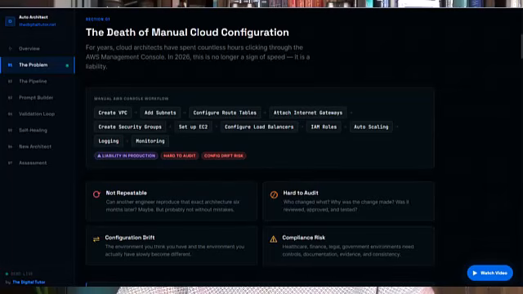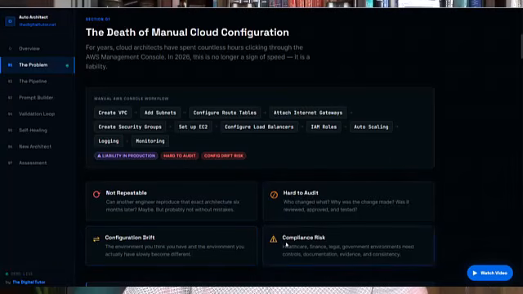For years, cloud architects and engineers have spent countless hours clicking through the AWS console. Create a VPC, add subnets, configure route tables, attach internet gateways, create security groups, set up EC2 or containers, configure load balancers, create IAM roles, set up auto scaling, add logging and monitoring. Now, this is fine when you're learning AWS. It's also fine for a quick demo. But for production infrastructure, manual console work creates serious problems.